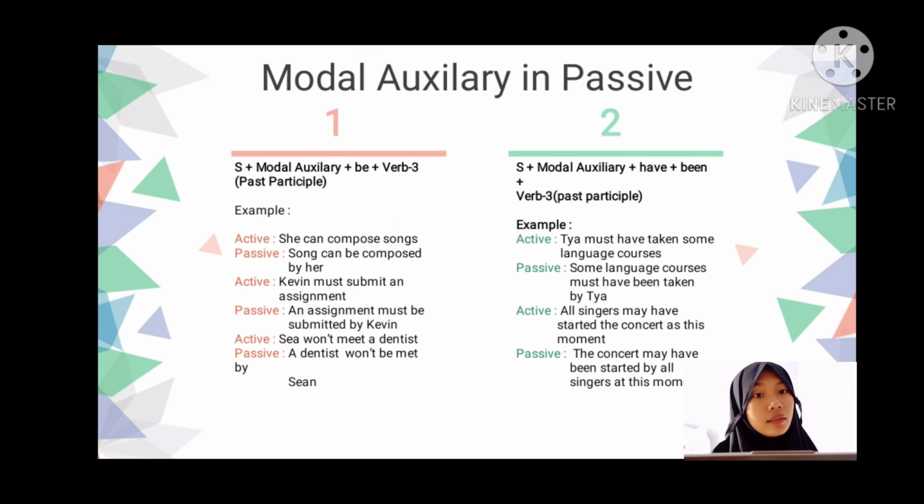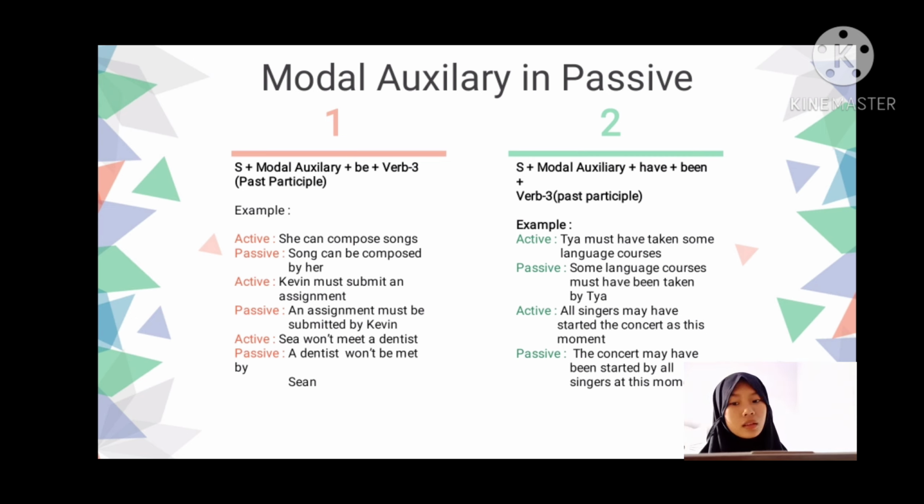Okay, next and the last of our discussion this time is modal auxiliary in passive. We have only two formulas. Okay, the first one. The formula is subject plus modal plus be plus verb 3. Okay, I have two examples.